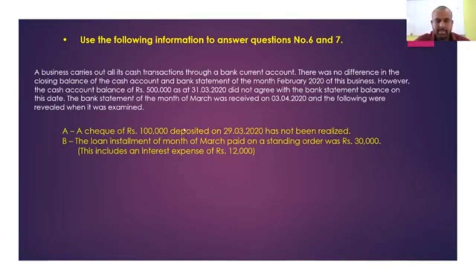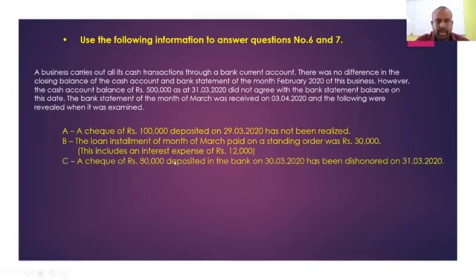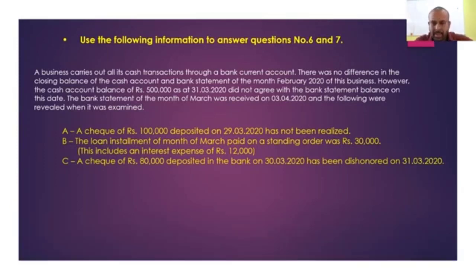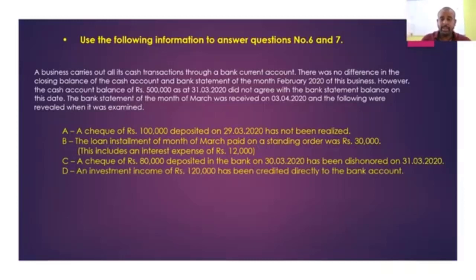Next one, transaction number 3. A check of 80,000 deposited in the bank on 30th March 2020 has been dishonored on 31st March 2020. The value is rupees 80,000. That also you identified after receiving the bank statement, that the deposited check has been dishonored. That is also an omission that you need to adjust in your books of accounts. The investment income of 12,000 credited directly to your bank account has also not been accounted in your books of account. That also has been omitted.